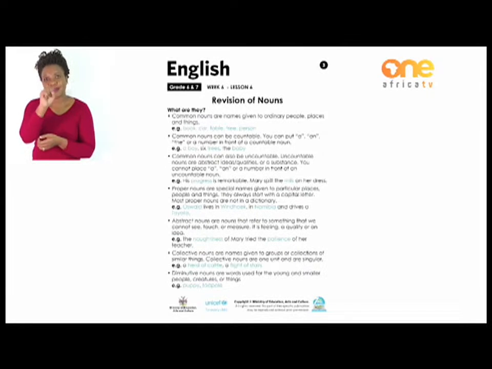You can put a, an, the, or a number in front of a countable noun. Right? Remember, a and an, these are the articles that we talked about, and we also have a definite article, the. E.g., a boy, 6 trees, the baby.